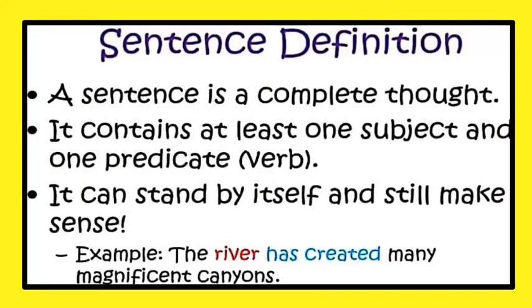First of all, we will learn about the definition of a sentence. A sentence is a complete thought. It contains at least one subject and one predicate. It can stand by itself and still make sense. For example, the river has created many magnificent canyons.